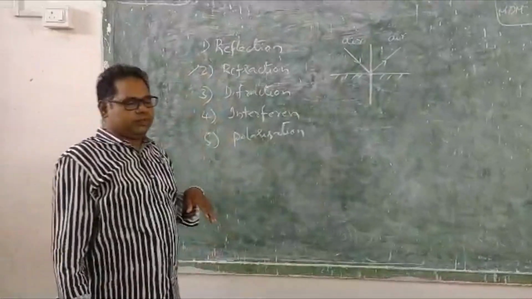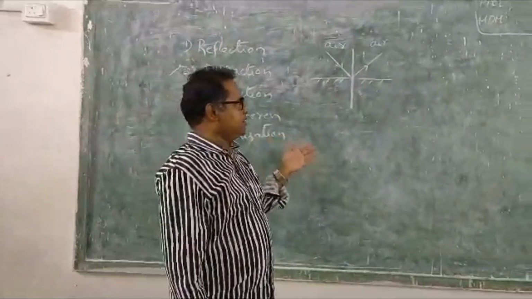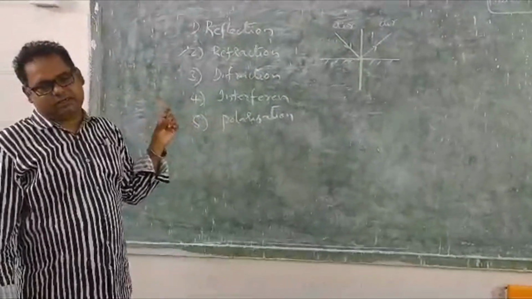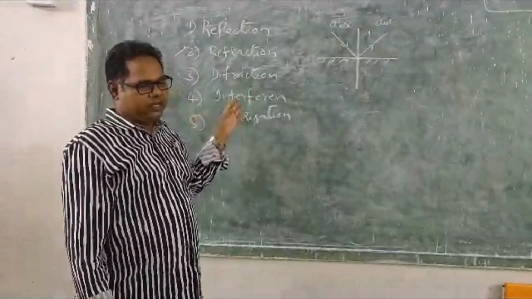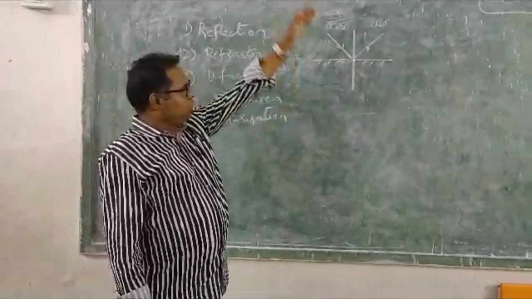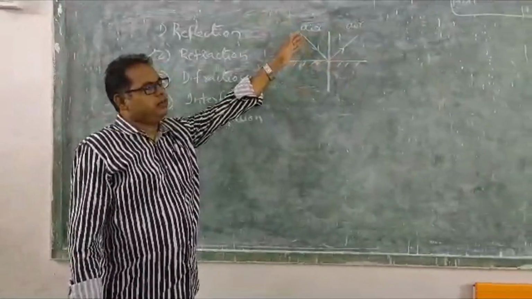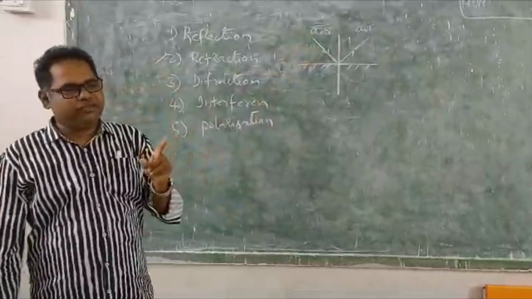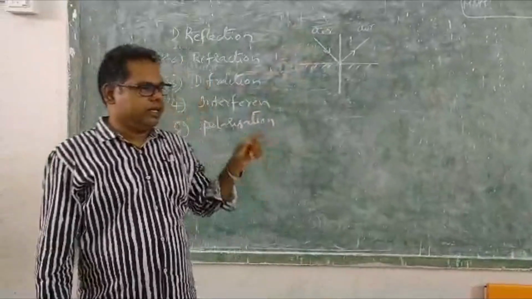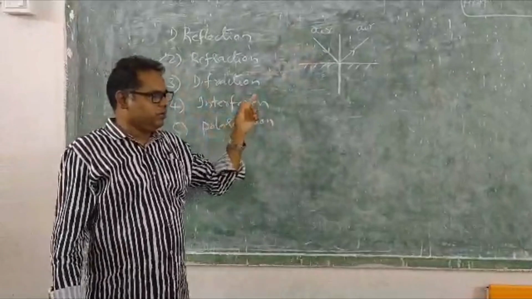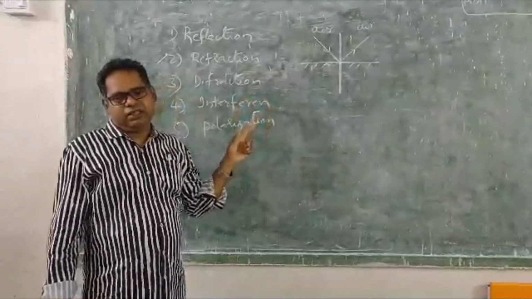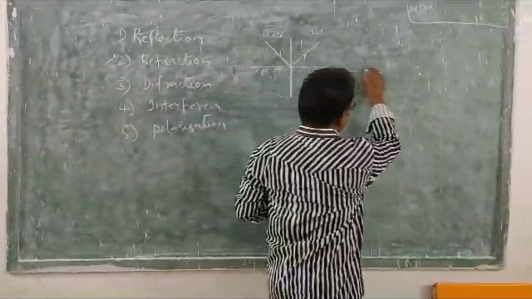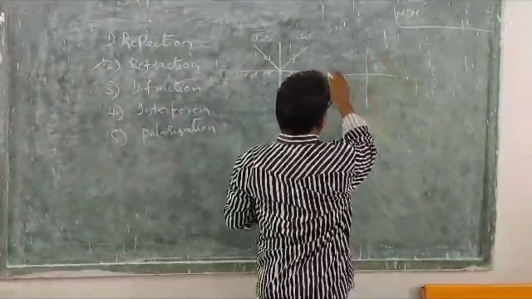This is our concept. This is our lesson. Our lesson's title is refraction of light at plane surfaces. So I have discussed about the reflection with the help of one medium here. One medium is enough to discuss about the reflection. But if you want to discuss about the refraction, we should go to 2 mediums. One should be rarer and one should be denser.